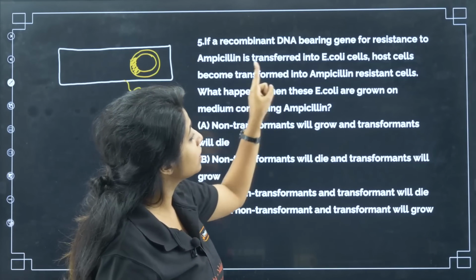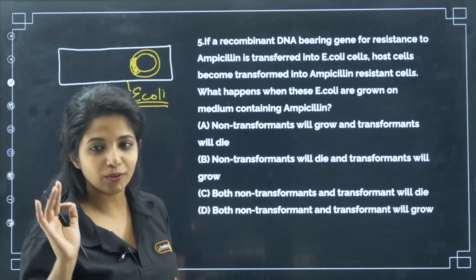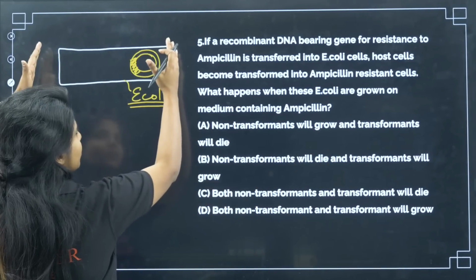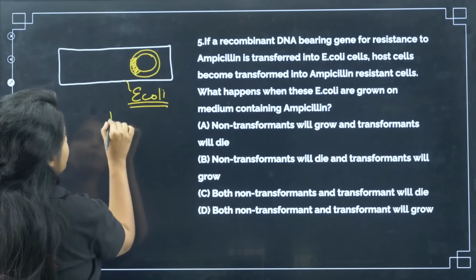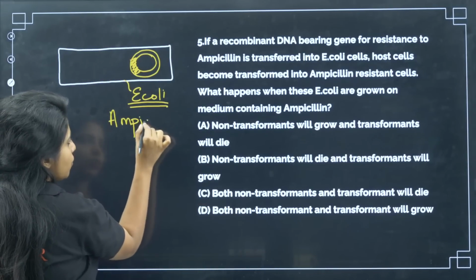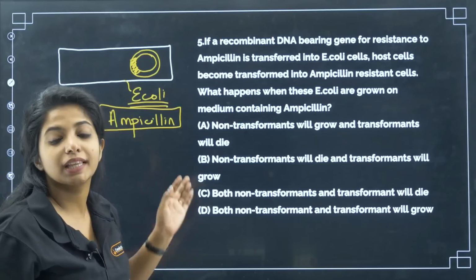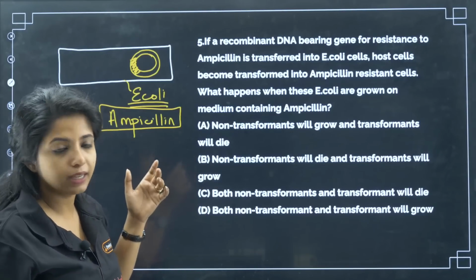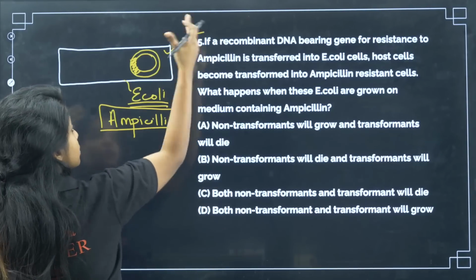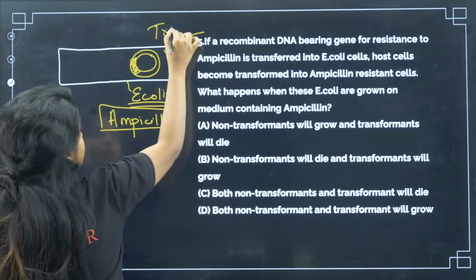Now what happens when these E. coli are grown in a medium containing ampicillin? I've already explained that. When these cells that have got the recombinant DNA containing the gene are put in ampicillin medium, my dear children, will they survive or not? They will be surviving, obviously. So what do you call this? When someone has taken up something new from outside, what do you call this? Can I call them transformants?